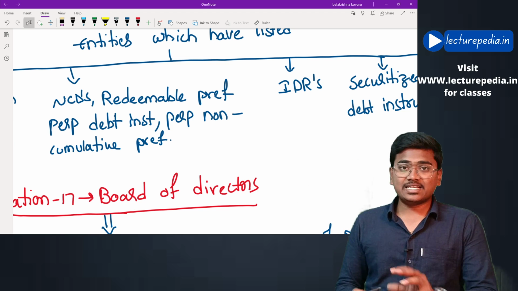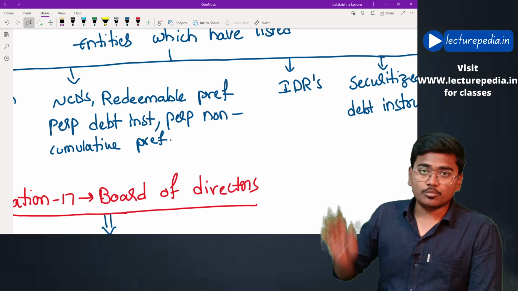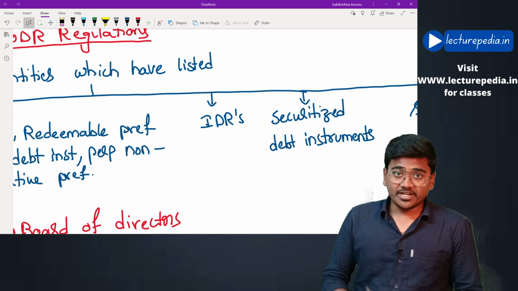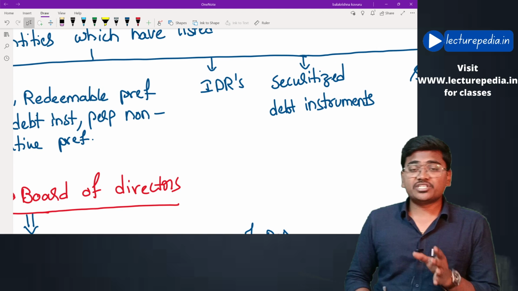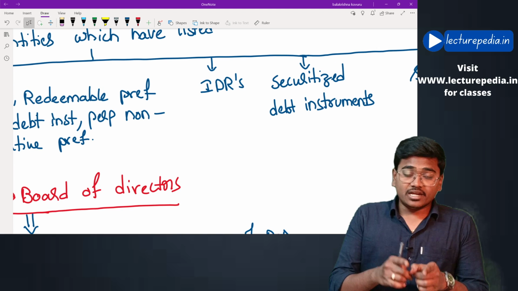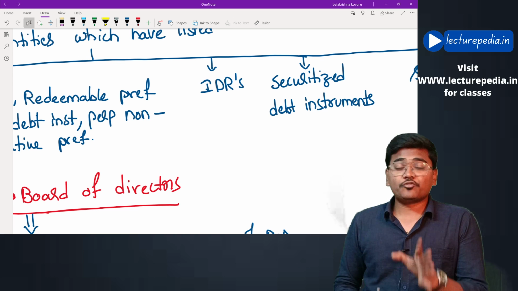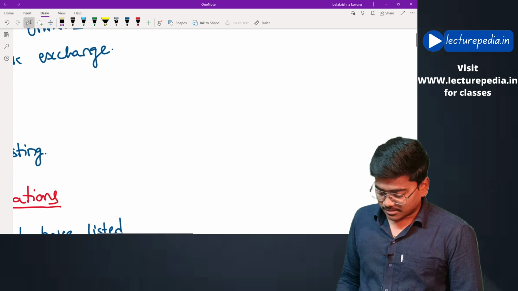If at all any company lists these types of securities on the stock market, then it has to comply with LODR regulations. Next, if any company lists IDRs, that means Indian Depository Receipts, on the stock market, even such type of company should also comply with LODR regulations. What are these IDRs?